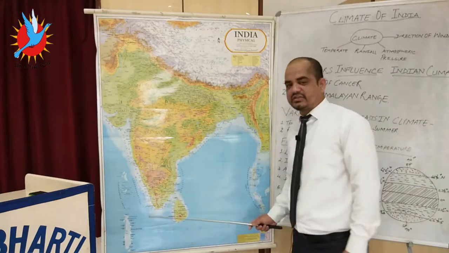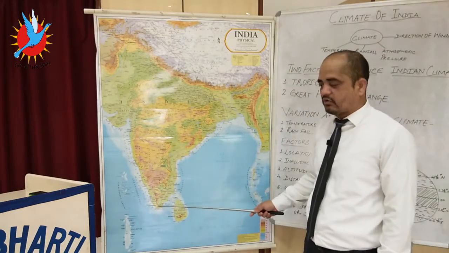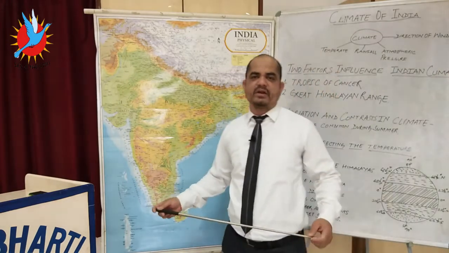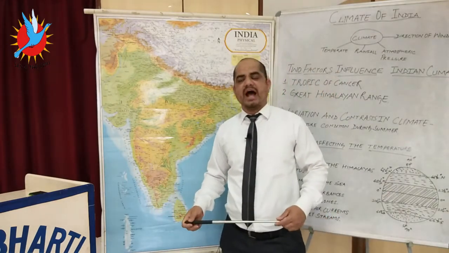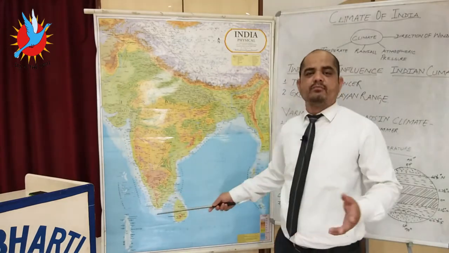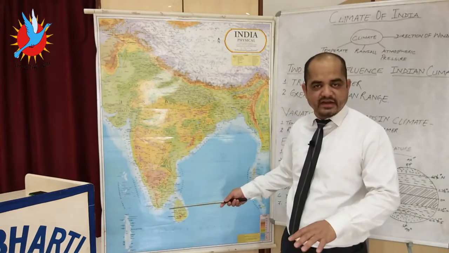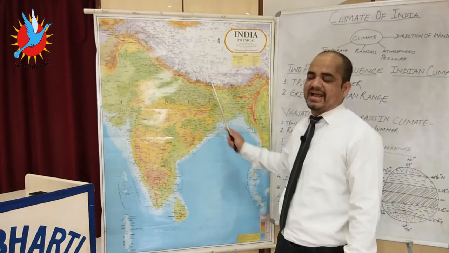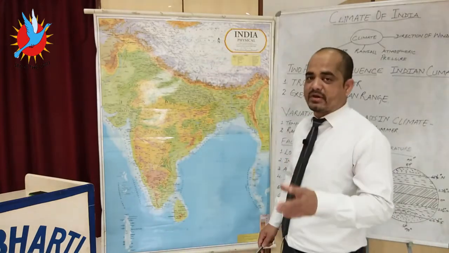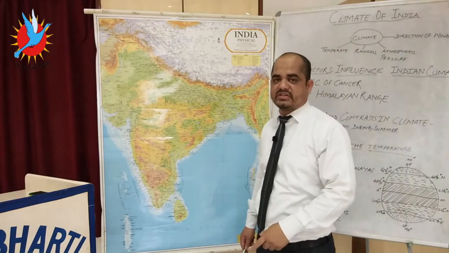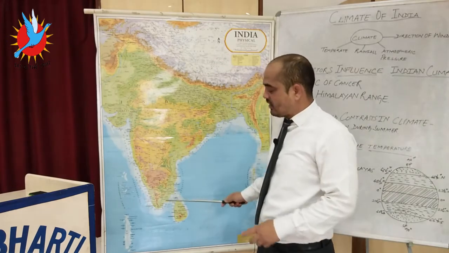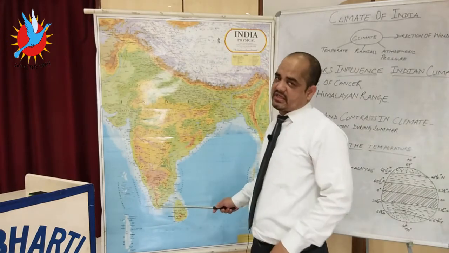It means those areas which lie toward the south or coastal areas will always have the average temperature. The fluctuation of temperature is very less throughout the year. It means the annual range of temperature there is just between 2 degrees to 5 degrees, but the annual range of temperature in the center of India may be 15 to 20 degrees. See the difference: annual range of temperature, highest temperature month and lowest temperature month. The difference will be higher over the northern area, but very minor toward the southern area of India.